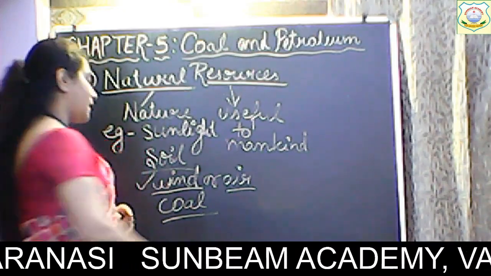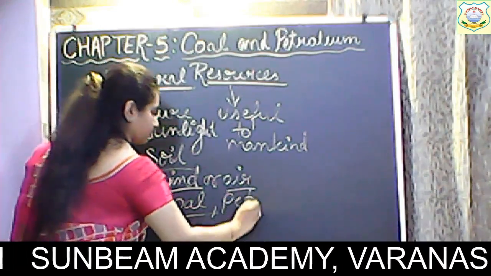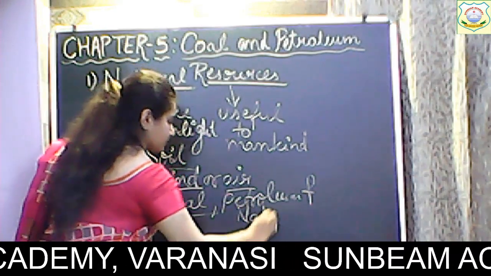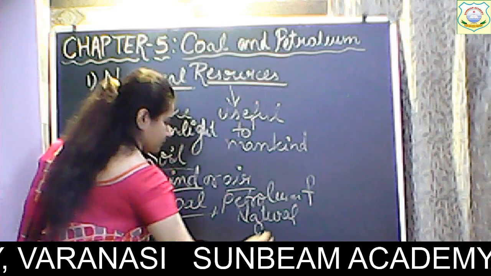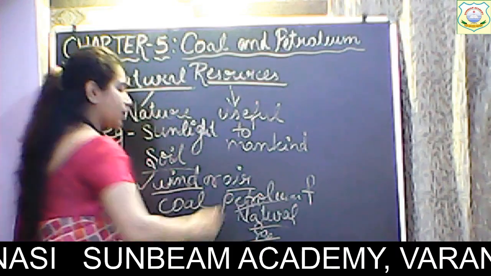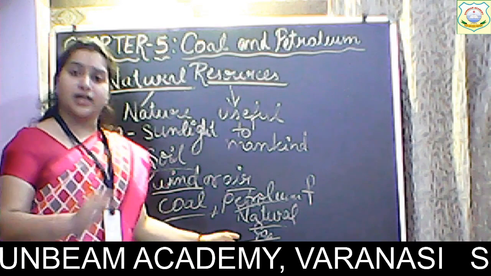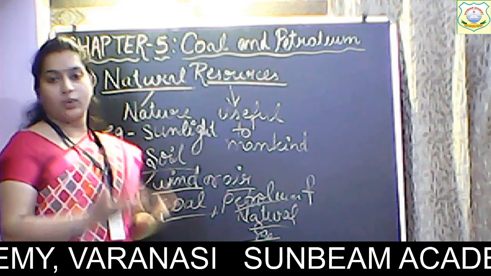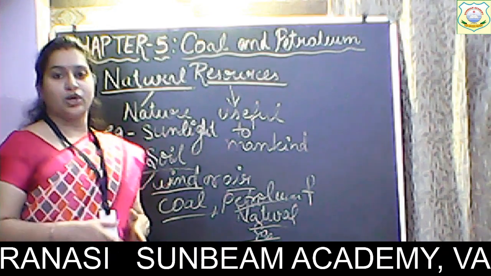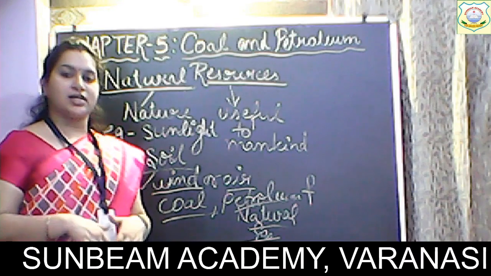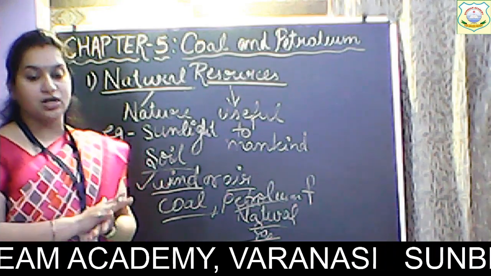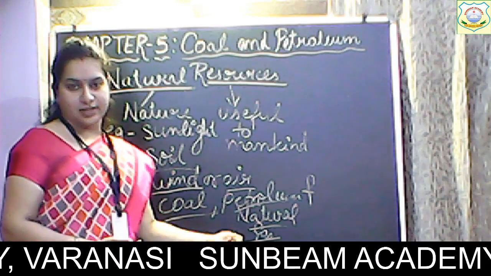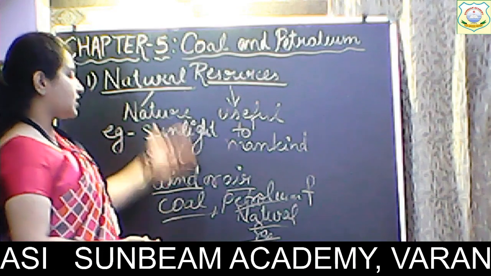Same goes with petroleum and natural gas. Alright, so again petroleum and natural gas are again naturally occurring. ये कैसे naturally occur करते हैं? जब aquatic animals, they die in the water, they get submerged inside it, and with the help of heat and pressure, again they are converted into gas, oil or gas. Clear? So these are the natural resources.